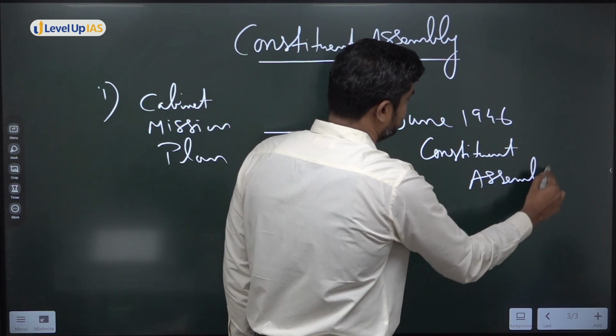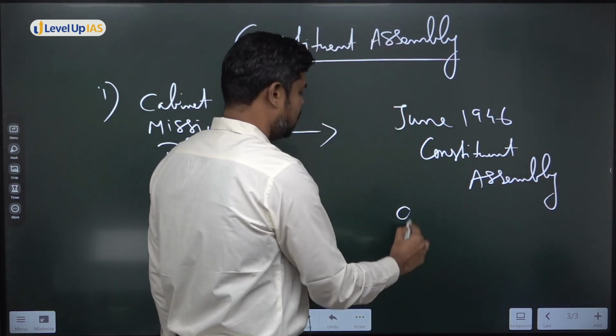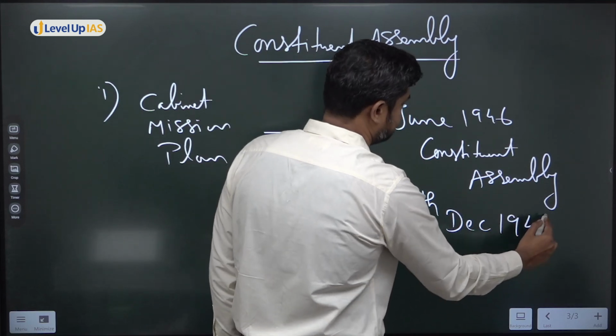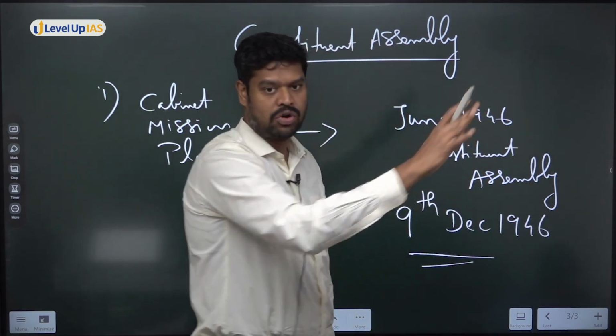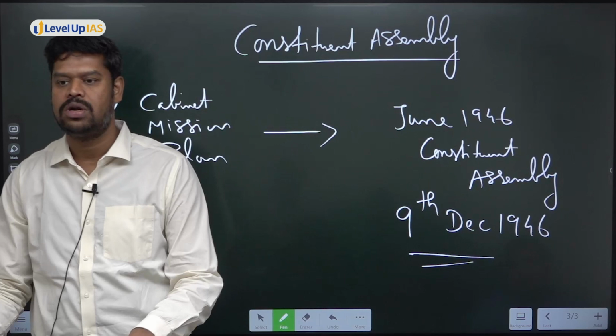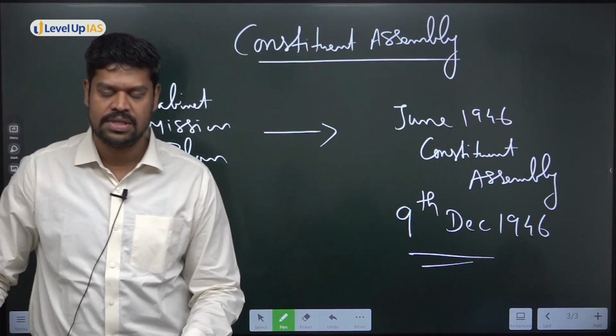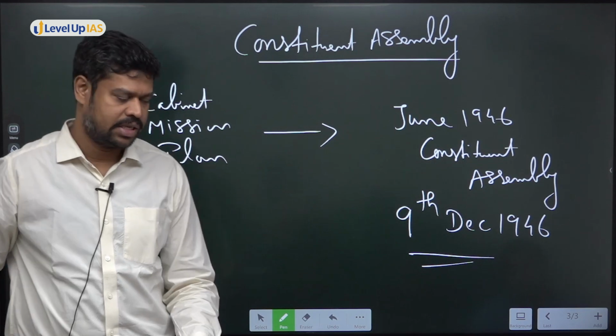And when did the Constituent Assembly meet for the first time? 9th December 1946. They met for the first time. I'm not discussing the scheme of the Constituent Assembly. In fact, that is the most important thing, as to what is the composition of the Constituent Assembly and all those things. But I'll discuss that in the next class.